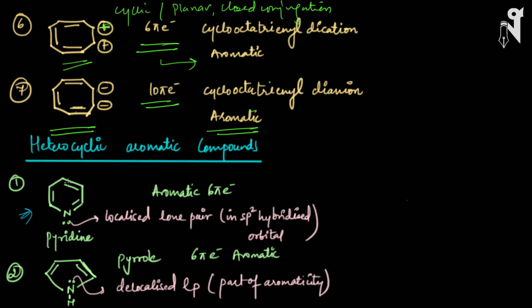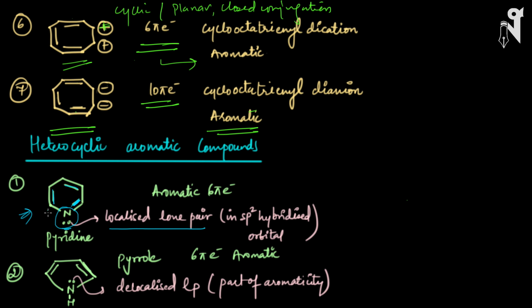We have a benzene-like structure where one carbon has been replaced by nitrogen. So look at this. Now we have one pi bond here, one pi bond here, one pi bond here. So 3 pi bonds we have, and one lone pair on nitrogen. But mind it, this lone pair and the pi bonds are not in conjugation with each other, and hence this pair of electrons is not going to participate in resonance, and hence this will be called a localized lone pair.